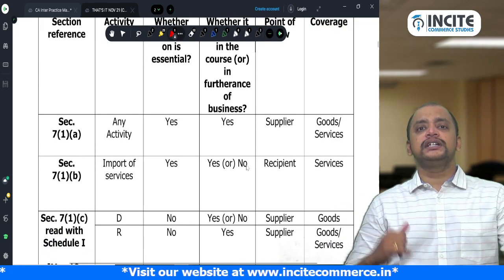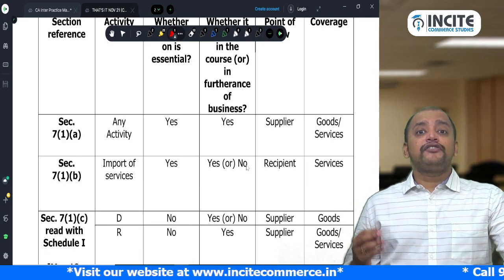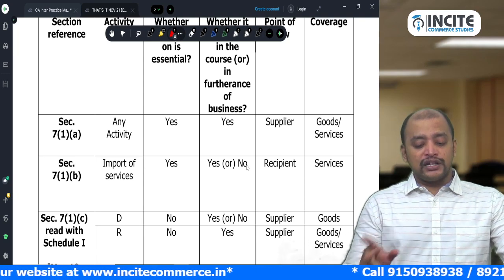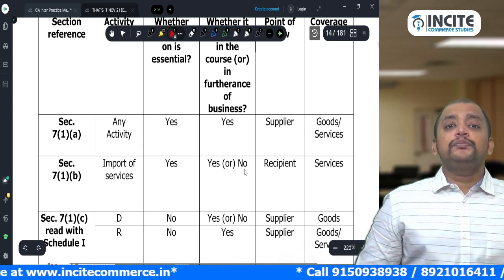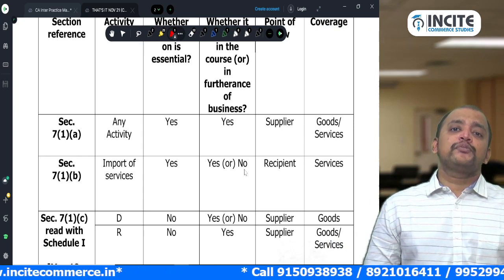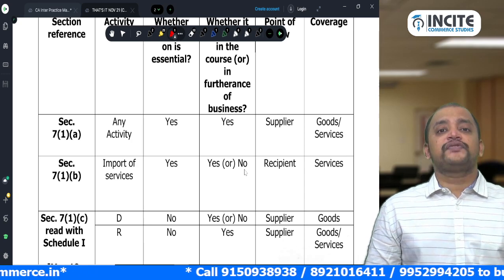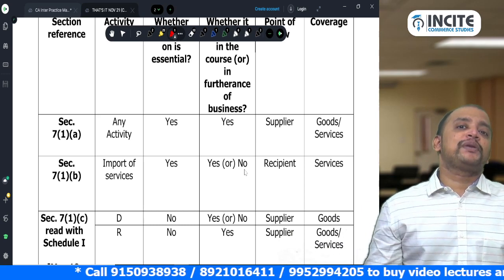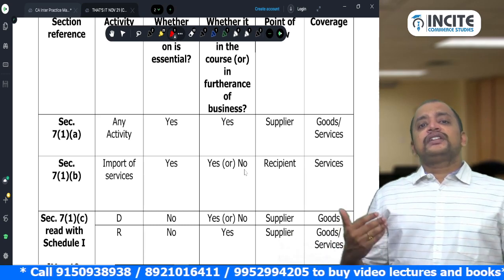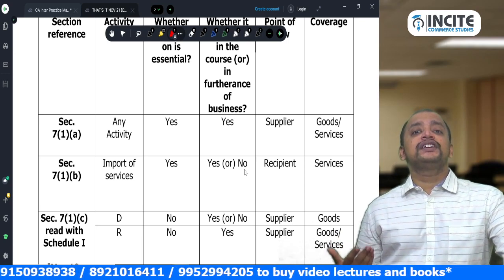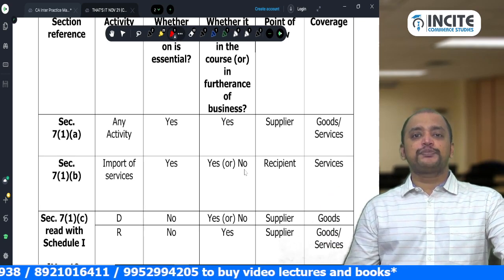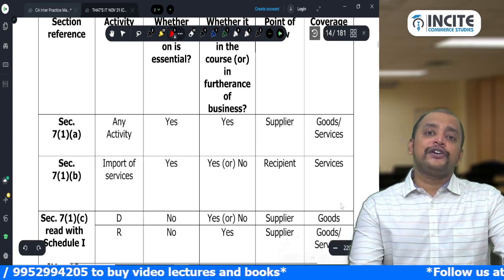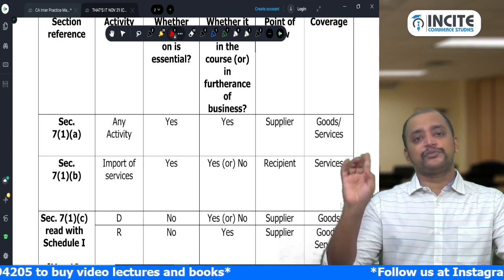Whereas 7(1)(b) is import of services for consideration. That import of service should be for consideration. It may or may not be in the course or furtherance of business. For example, a person who subscribes to Amazon Prime or Netflix is importing services for a consideration, not in the course or furtherance of business, but even then it becomes supply under 7(1)(b). Whether or not it is in the course or furtherance of business is seen from the recipient's perspective. Only services are covered. Why are imports of goods not covered? Because import of goods is subject to customs duty.